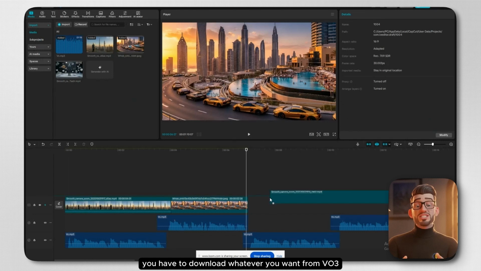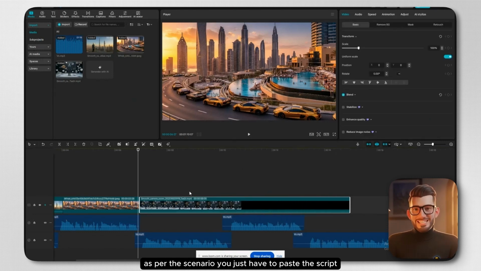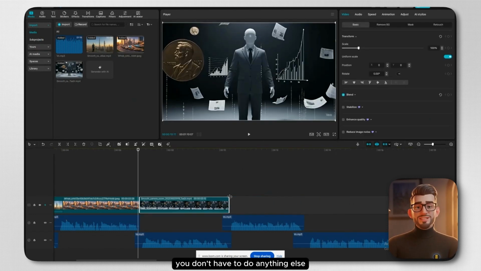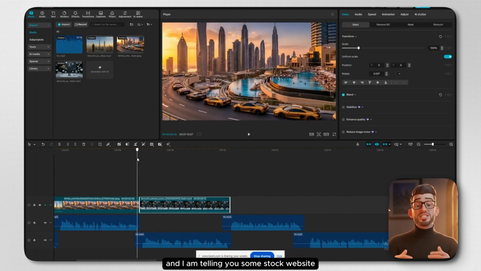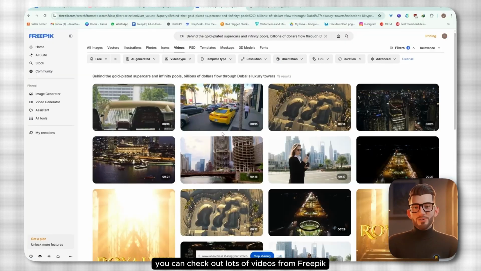You have to download whatever you want from VO3 as per the scenario. You just have to paste the script. You don't have to do anything else. And in between, you can also use stock. And I am telling you some stock websites, just like Pexels, you can check out lots of videos from Freepik.